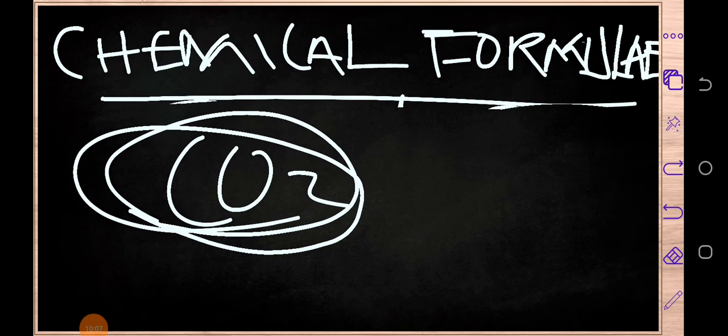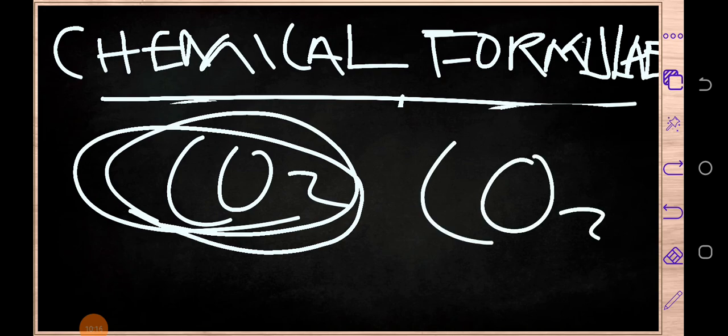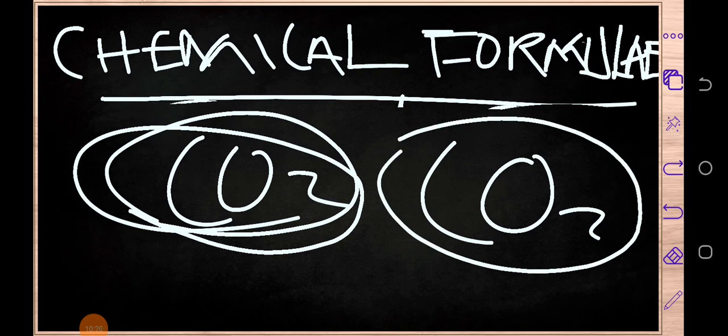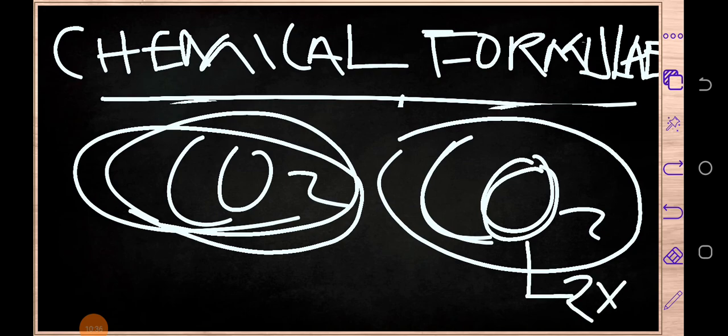We all know that to calculate the molecular mass of any molecule, we need to know how to write the chemical formula. Because this chemical formula is going to tell us how many oxygens and how many carbons are in it. Since we have got 2 oxygens, we write 2 and its atomic mass, which is 16.